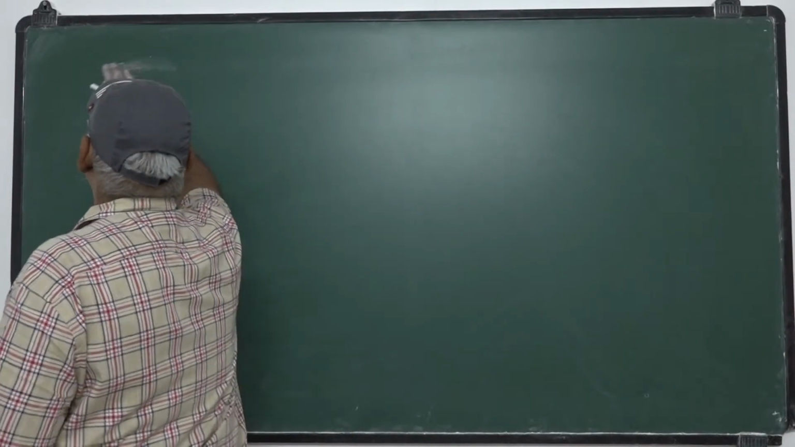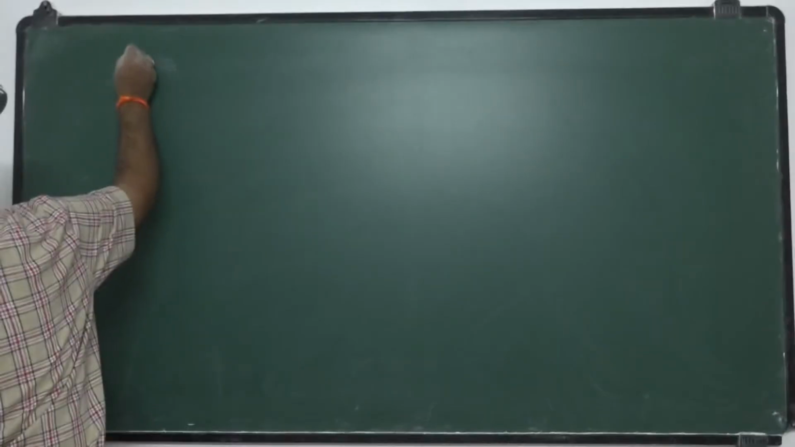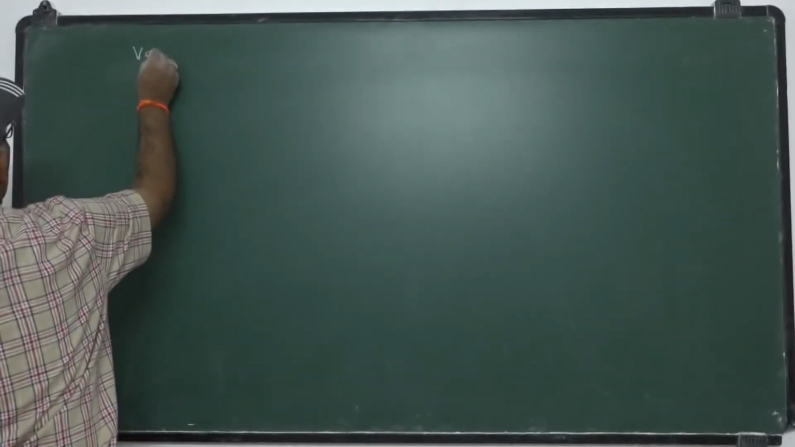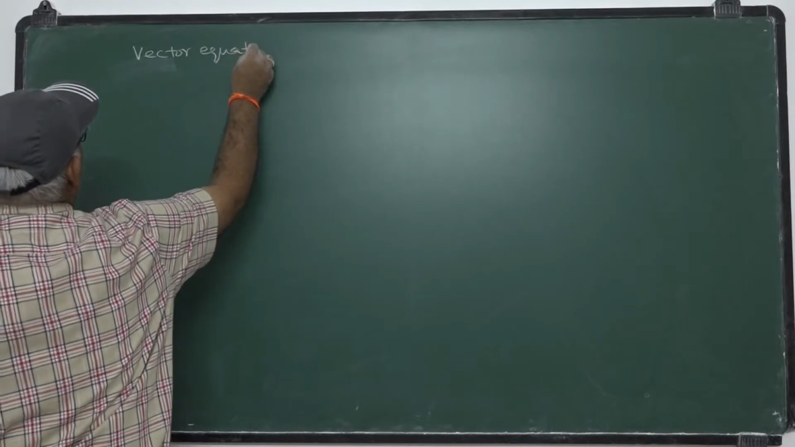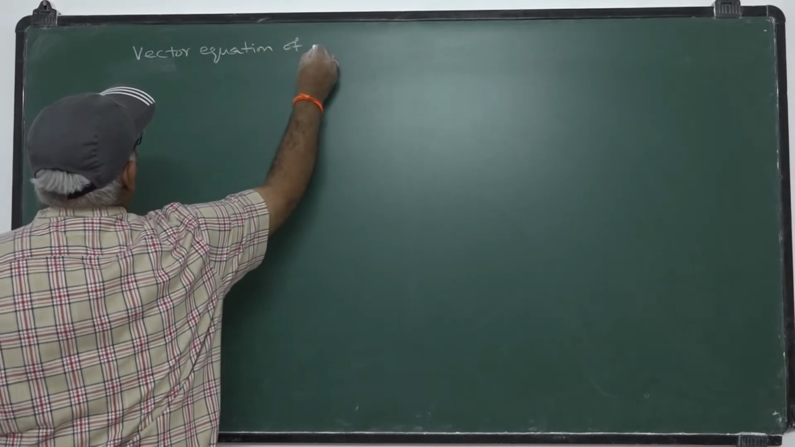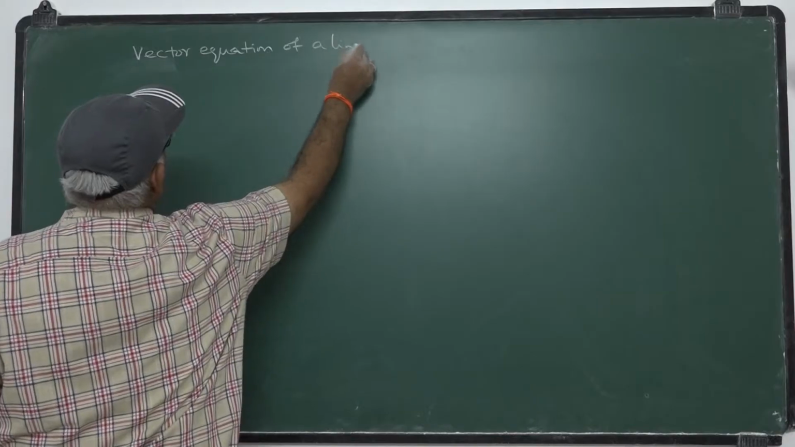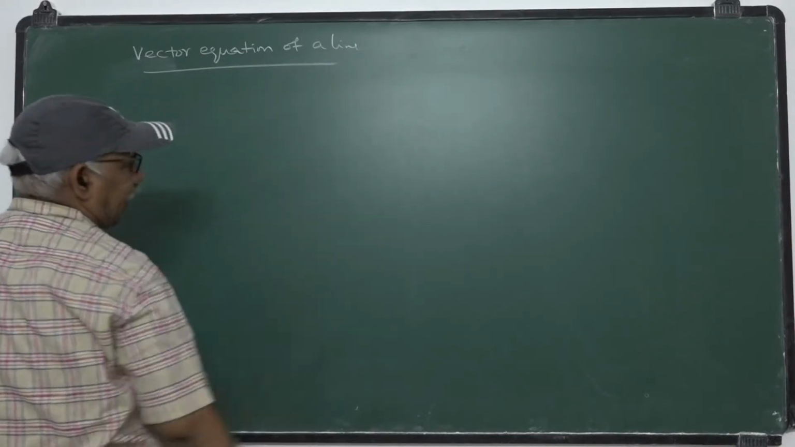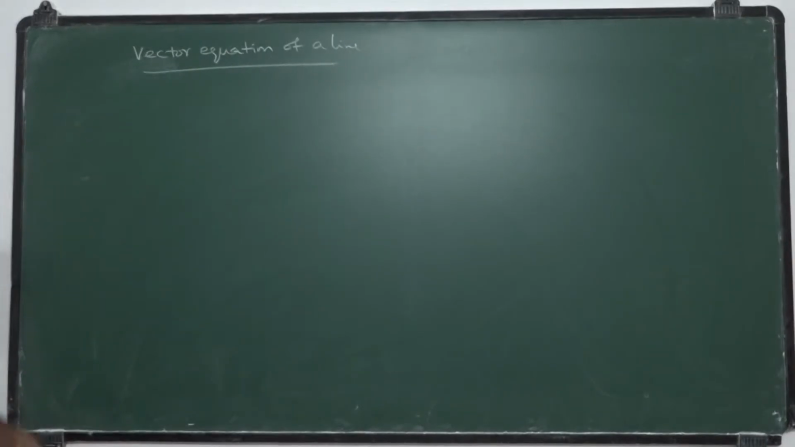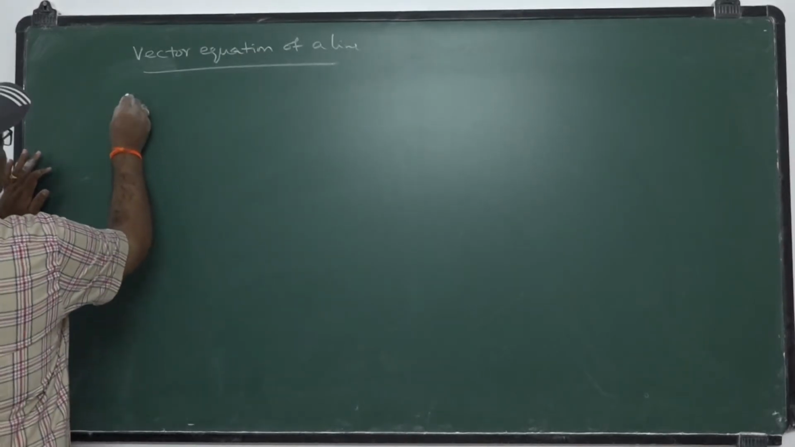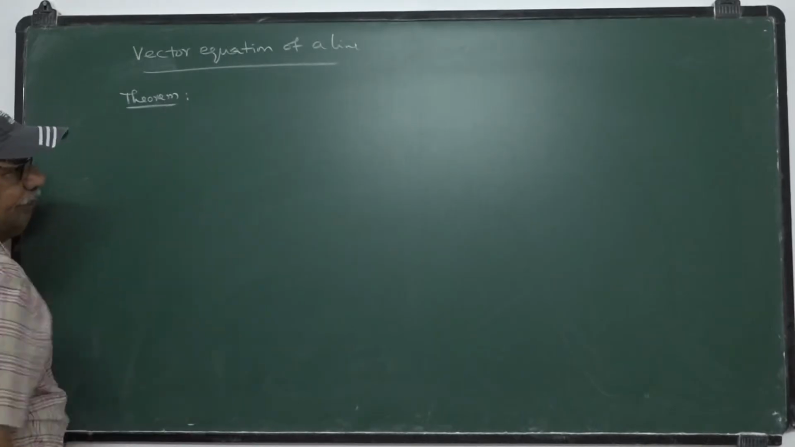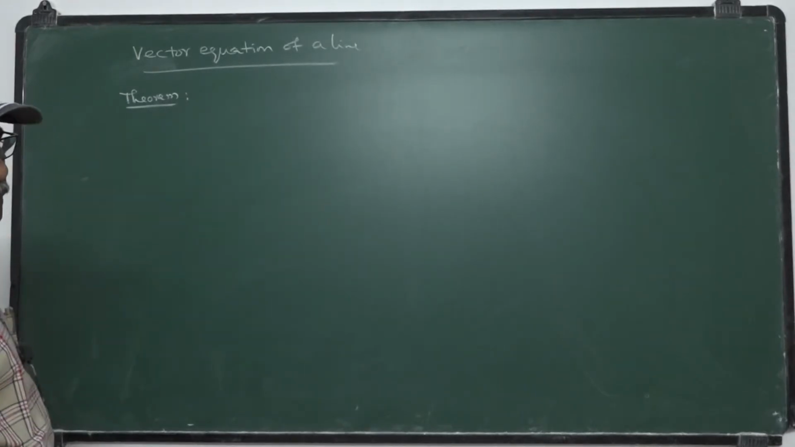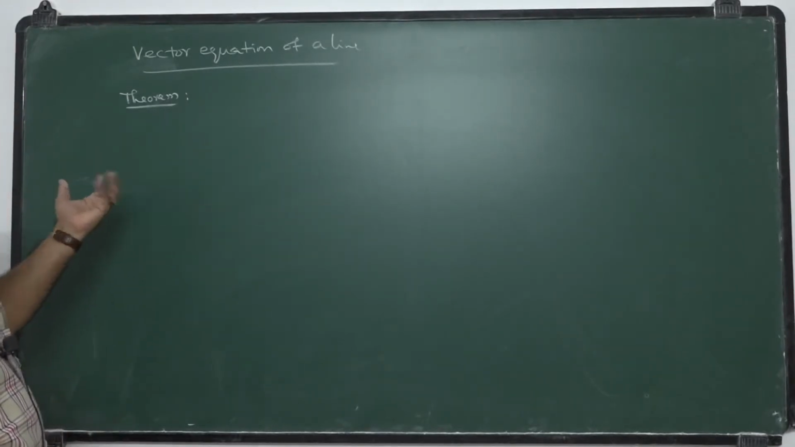Next, vector equation of a line, three-dimensional line. So let us take this theorem or result. I will give you the vector equation of a line as a theorem.